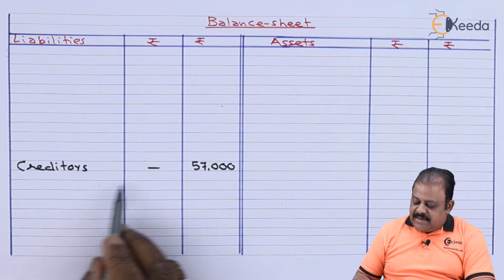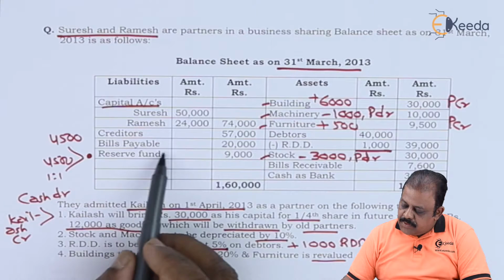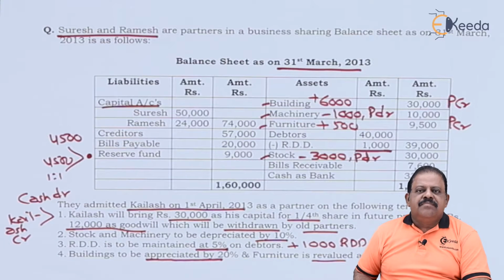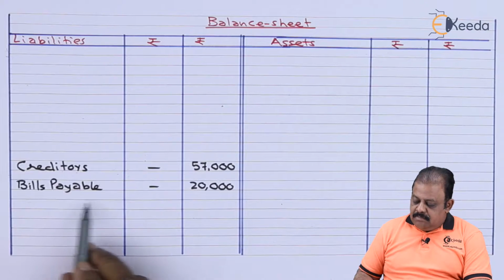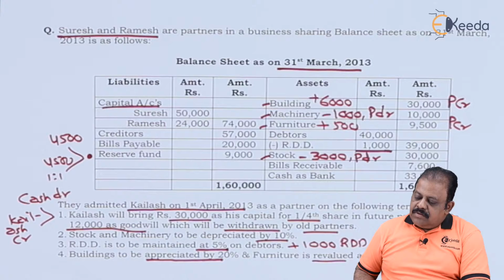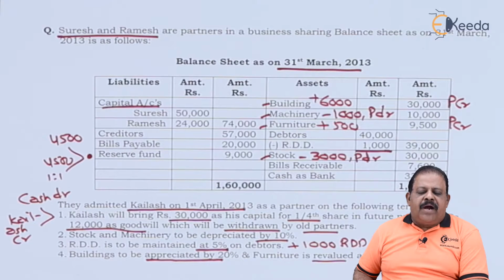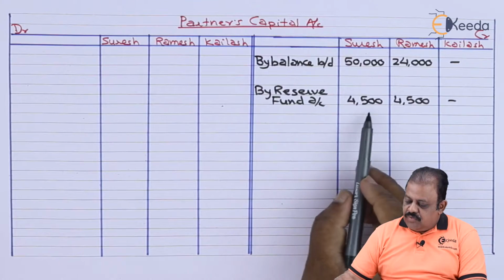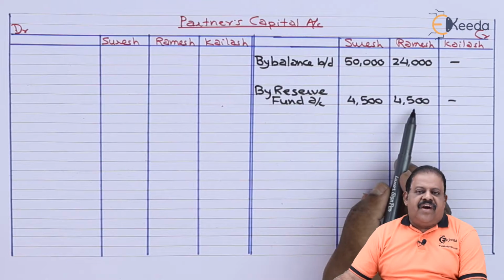Balance sheet liabilities, creditors 57,000. Bills payable 20,000. There is no adjustment on bills payable. Liabilities, bills payable 20,000. Reserve fund 9,000. This will be divided equally between old partners, credited to their capital accounts. By reserve fund 4,500, 4,500.